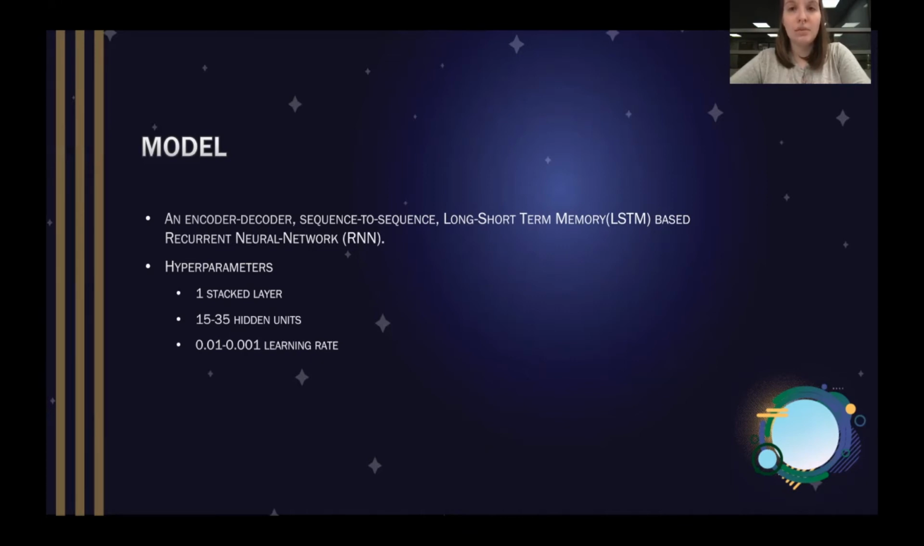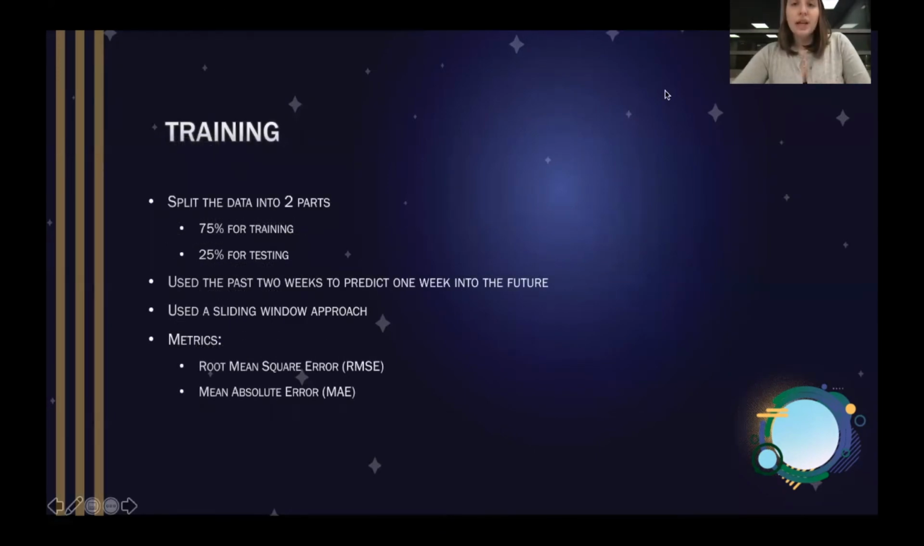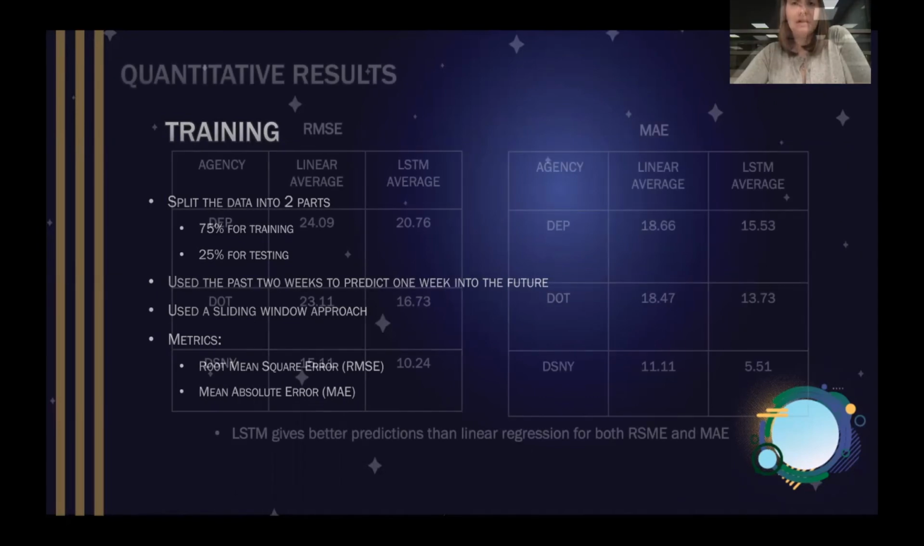For training our model, we split the data into two parts: 75% for training and 25% for testing. We used the past 2 weeks to predict 1 week in the future. We utilized supervised machine learning, meaning we gave our model the data and results to help it learn the patterns in the data so it can accurately predict future patterns. We used the sliding window approach, which is a problem-solving technique, and the metrics we are using are the root mean square error and the mean absolute error.